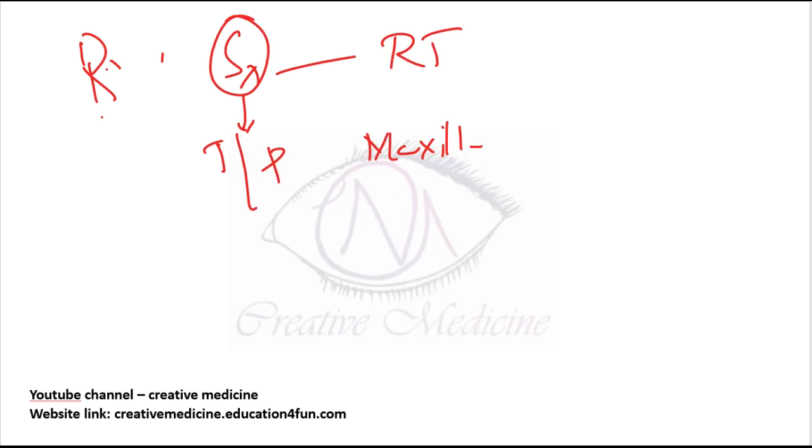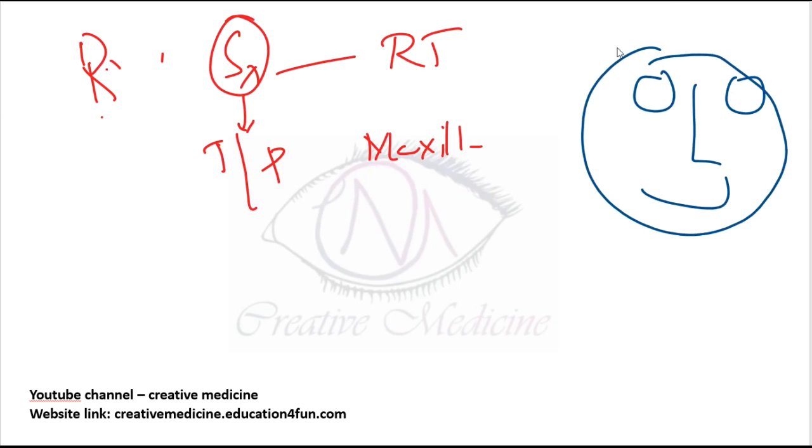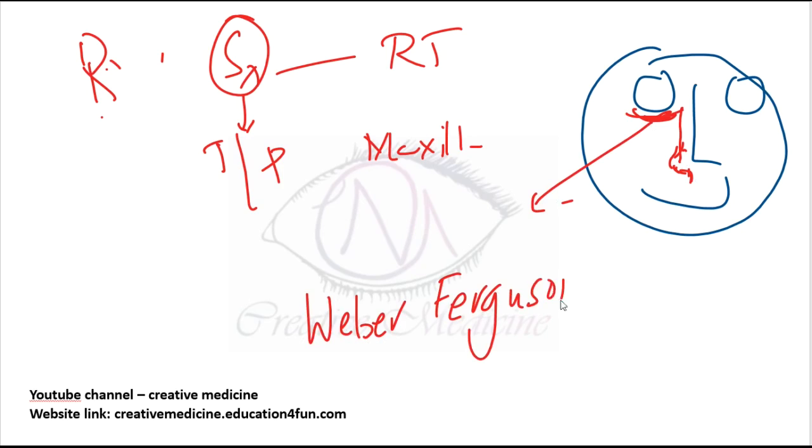You will draw an incision from the lower part of the lower lid, then go along the nose, then around the ala of the nose, and then up to the middle of the upper lip. This is called Weber Ferguson incision.